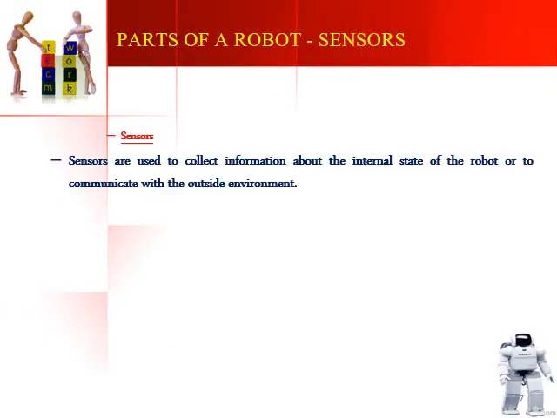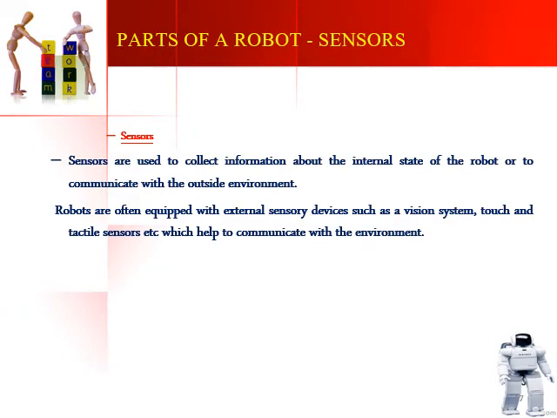Next comes the sensors. Now that we have seen grippers and the different varieties of grippers, now comes the sensors part. The sensor is one of the most important parts of a robot in order to sense the external environment. Basically a sensor is used to collect information about the internal state of the robot or to communicate with the external environment. Either the internal state of the robot needs to be communicated, or the information regarding the outside environment needs to be collected. This is basically the purpose why a sensor is used.